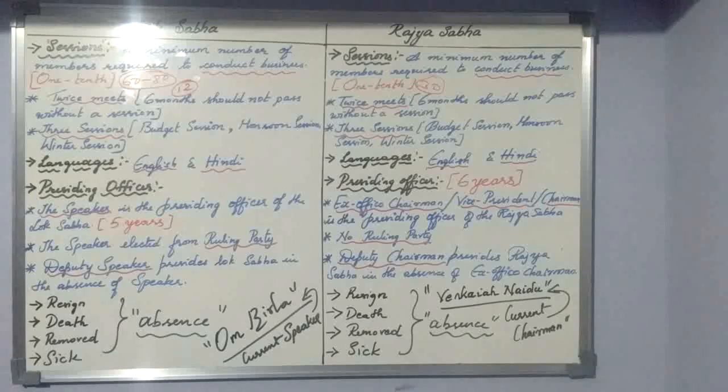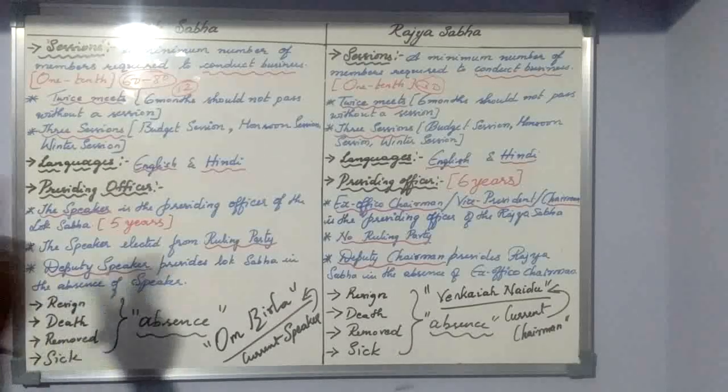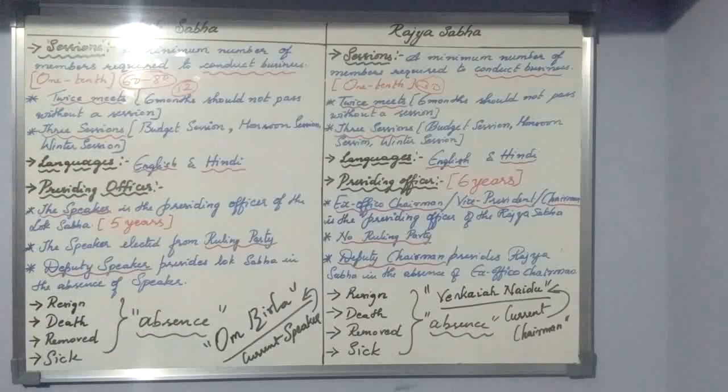In a year we have 12 months, and in these 12 months they should meet at least twice. More than twice they can meet, but according to the constitution, at least two meetings of the Lok Sabha and Rajya Sabha should take place in a year, that is, in 12 months. And that is how it should take place.